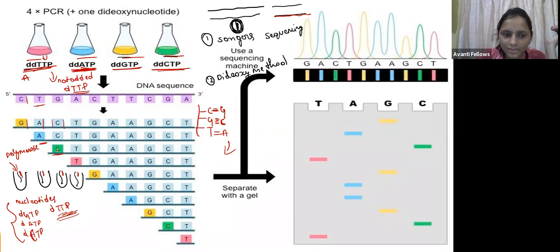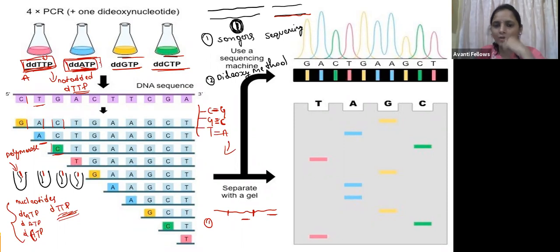Here you can see that it was synthesized in the first test tube. So when it was added in the first flask, it was cleaved here, then stopped here, then another was synthesized from here, and another from here. Later, in the test tube or flask, we have so many fragments which are stopped at specific nucleotides, wherever they have got the dideoxy nucleotides. Now from this solution, they are going to run the gel.